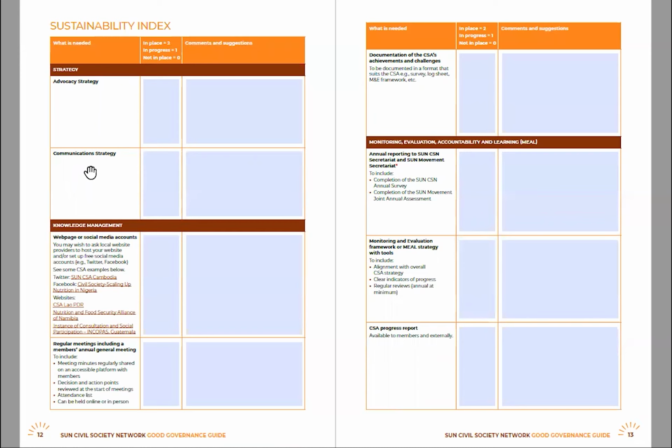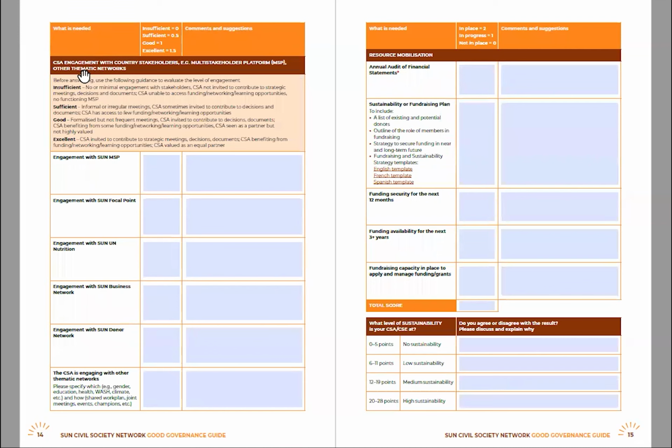This checklist is split into the following sections: strategy, knowledge management, monitoring, evaluation, accountability, and learning, multi-stakeholder CSA engagement with country stakeholders. So this will include the SUN multi-stakeholder platform, the SUN government focal point, UN Nutrition, SUN Business Network, the SUN Donor Network, and any other key thematic networks that you work with. And the final one is resource mobilization.